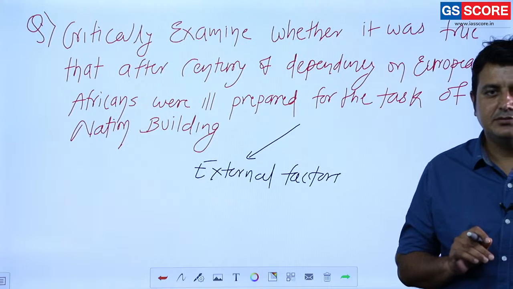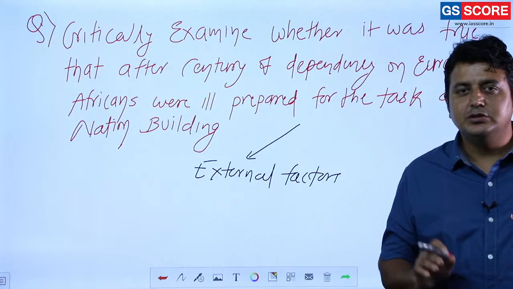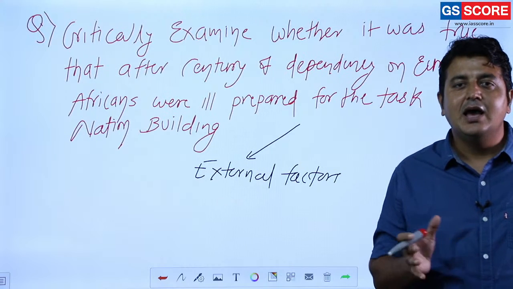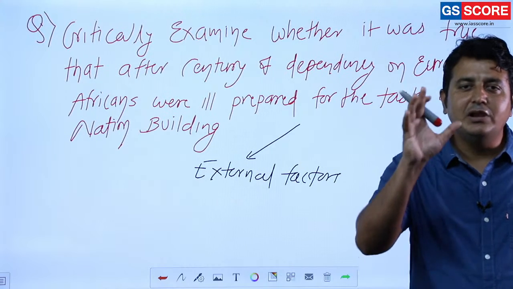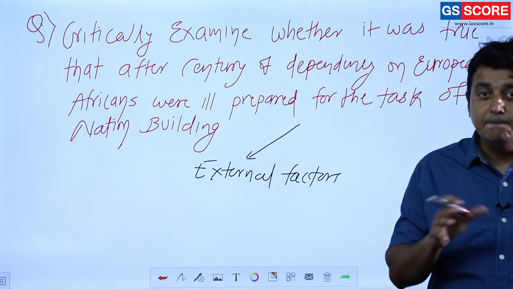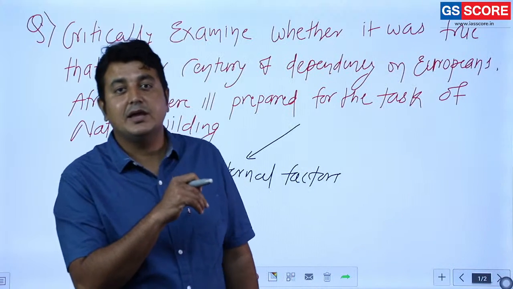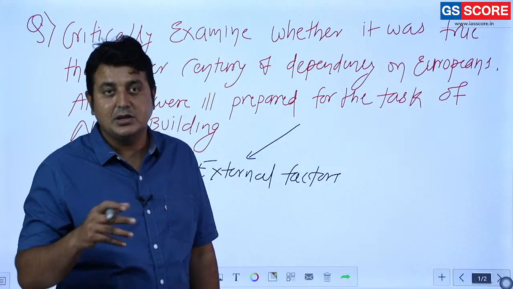Basically, external factors are related to the foreign policy adopted by the powerful nations of that time, maybe the European Western powers or maybe the new powers like USSR, USA and all.